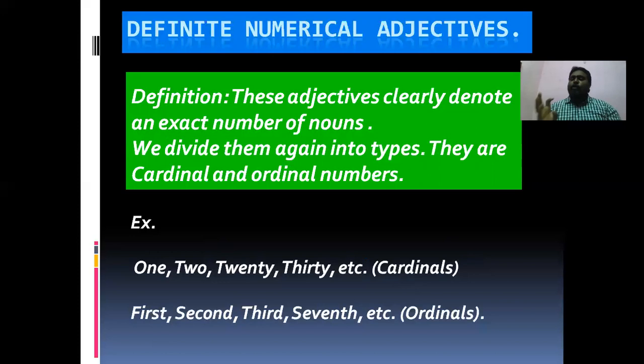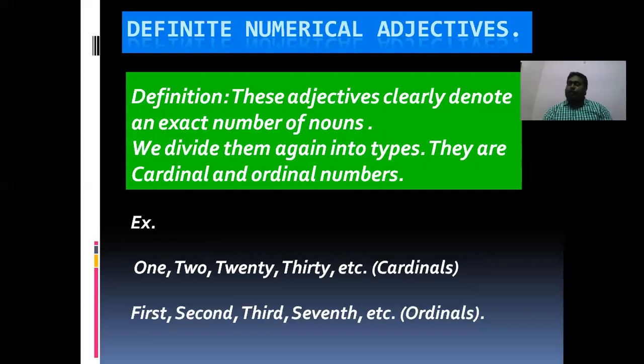For example, 1, 2, 3, 30, 100, thousands, that is called cardinal. And what is ordinal? Ordinal means first, second, third, fourth, seventh, 10th, 100th. Like that the ordinal number. For example, let us see in a sentence. I have 3 cars. So here the exact number of cars is 3.